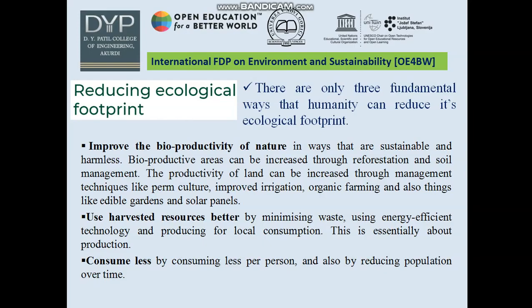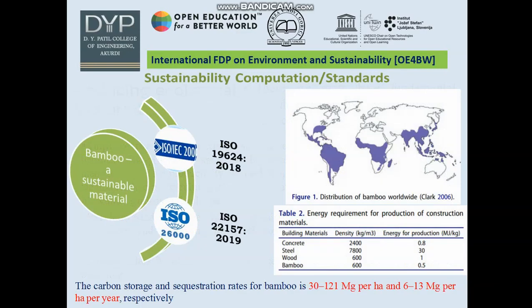Reducing the ecological footprint, there are only three ways. First, improve the bioproductivity of nature in ways that are sustainable and harmless. Bioproductive areas can be increased through reforestation and soil management. Use harvested resources better and consume less. There are three fundamental ways that humanity can reduce its ecological footprint: improve the bioproductivity of nature, use harvested resources better, and consume less.